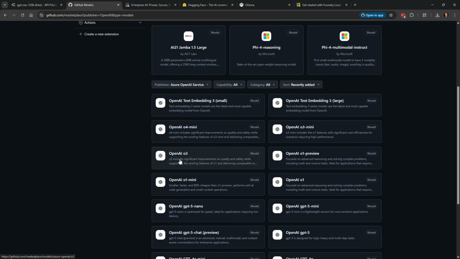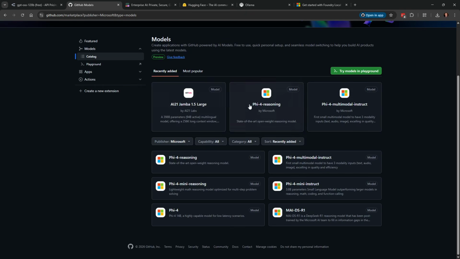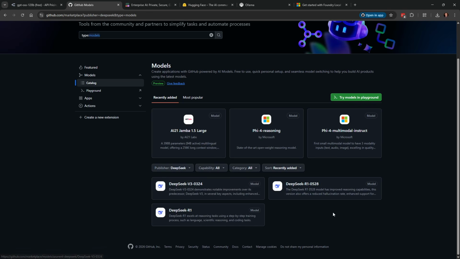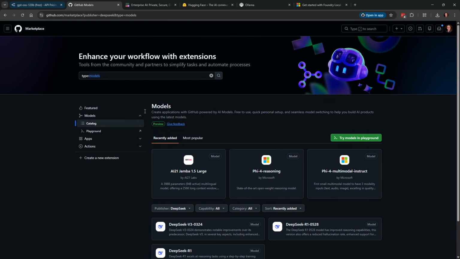So I find it a bit disingenuous that they do that. But you can definitely go with the Microsoft models, the Phi models, or, for example, DeepSeek, and that is absolutely free. It tends to be quite slow. I have seen the rate limits are fairly high, but it is an option. But I just find OpenRouter to be a better free option.